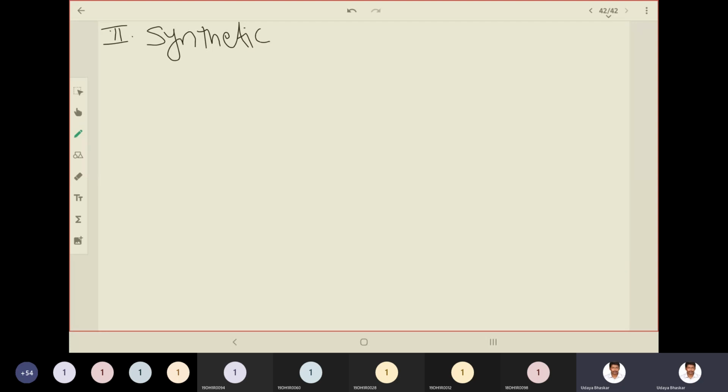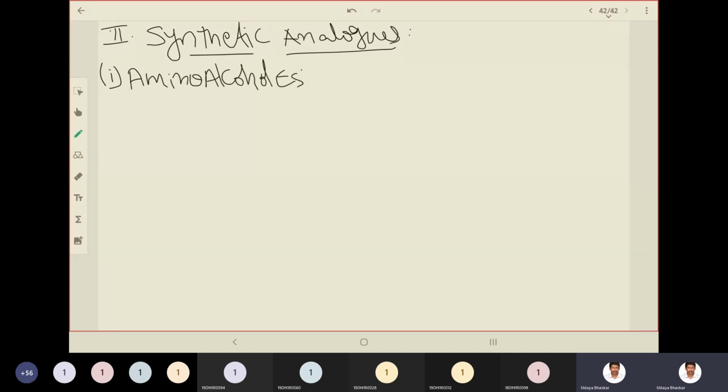Synthetic analogs have five chemical categories. First one is amino alcohol esters.